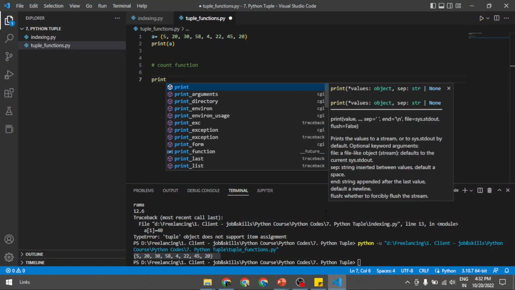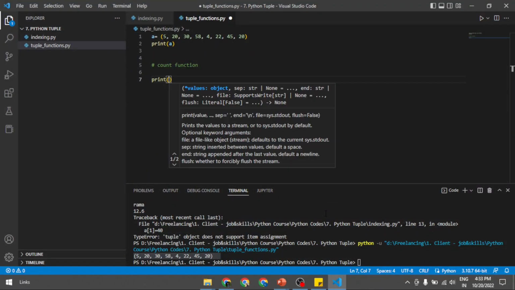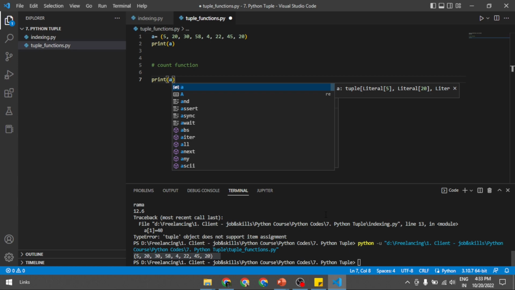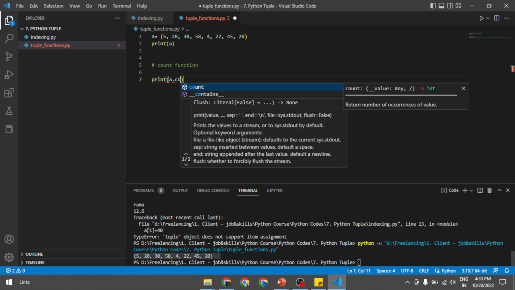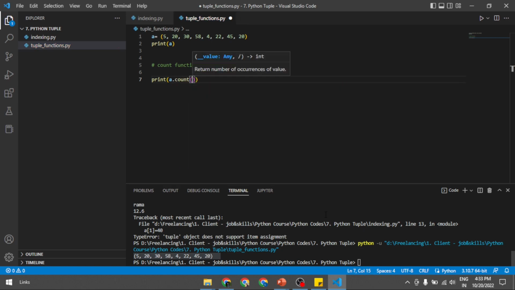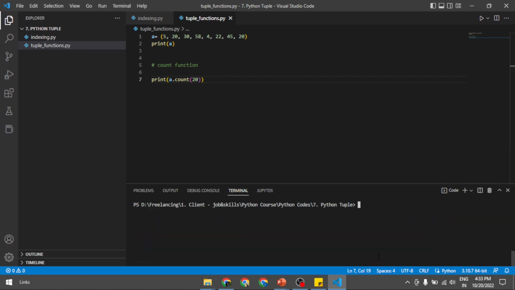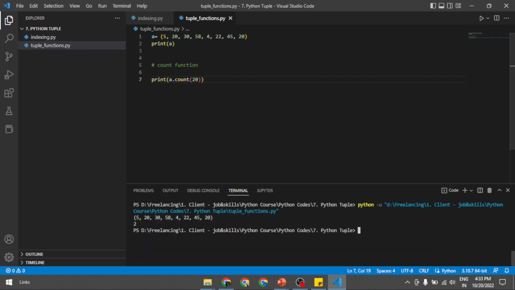So print a.count(20). If I print this, I'm getting the count as 2 because 20 is available twice. So the output is right.